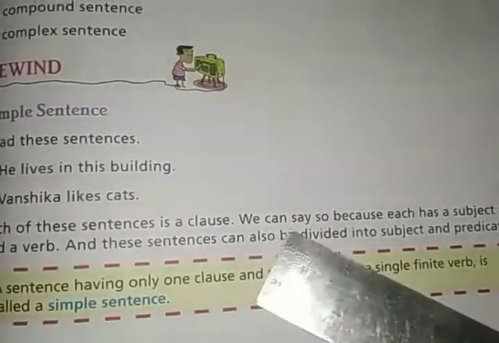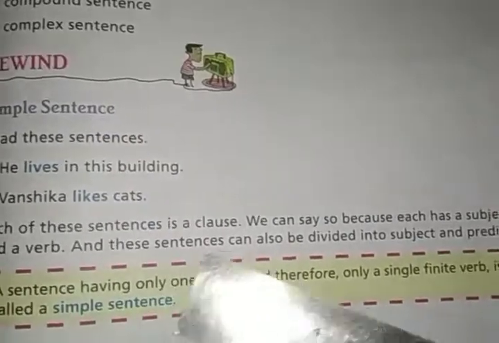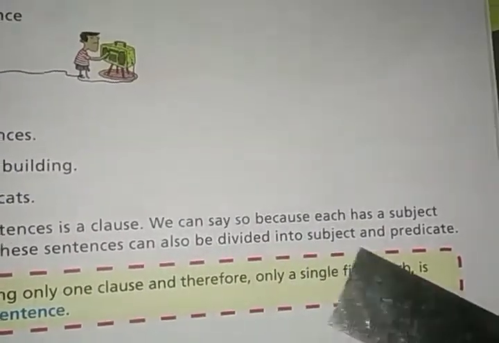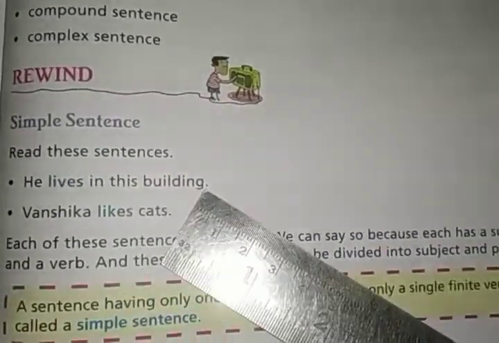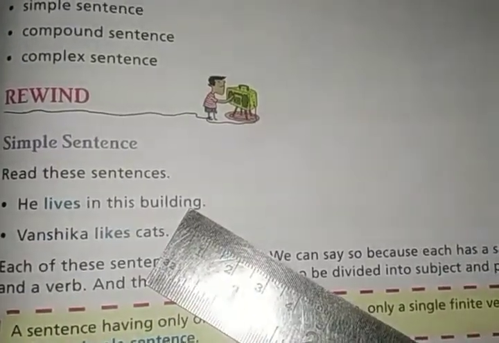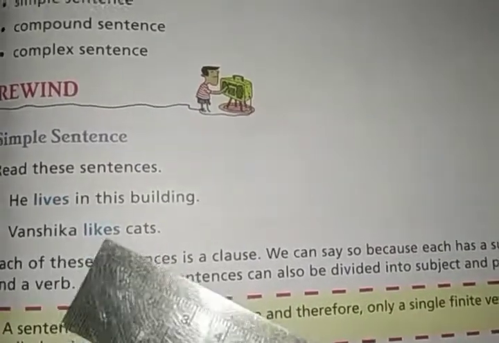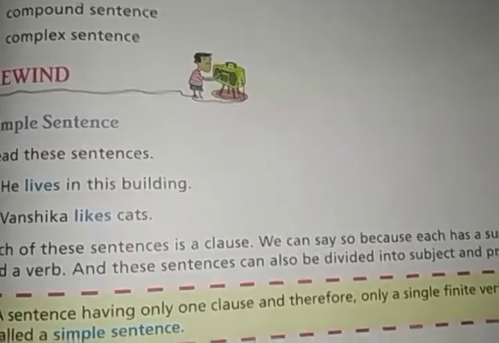These sentences can also be divided into subject and predicate. In He lives in this building, he is the subject and lives in this building is the predicate. In Vanshika likes cats, Vanshika is the subject and likes cats is the predicate.